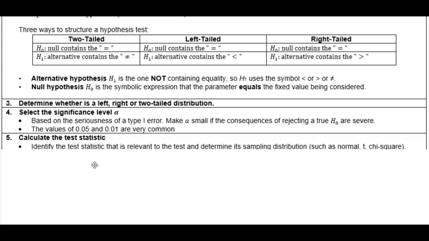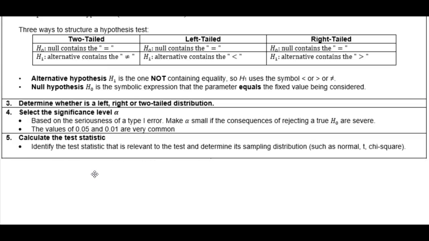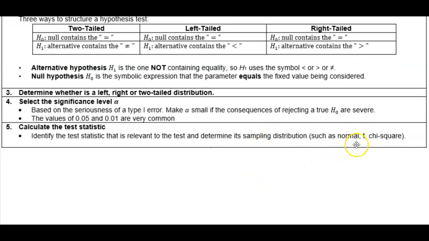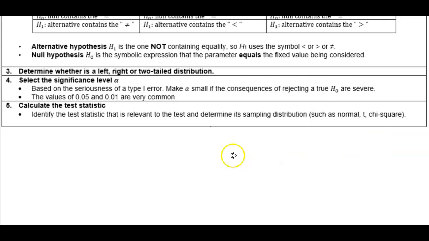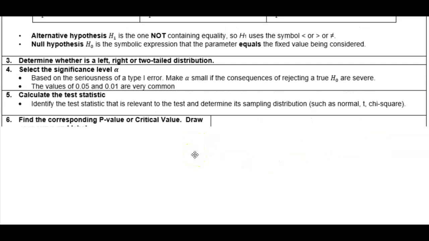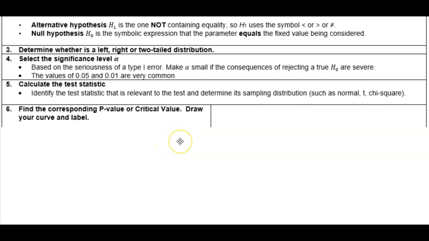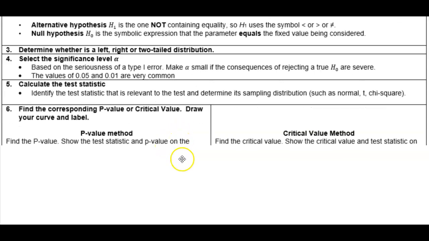Number five, calculate the test statistic. You identify the test statistic that is relevant to the test and determine its sampling distribution, such as a normal, t, or chi-square. Number six, find the corresponding p-value or critical value and draw your curve and then label.